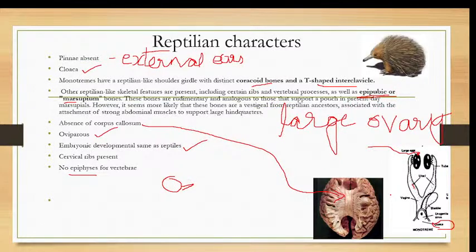Prototherians are the first subclass of class Mammalia. Their significance: they are called the egg-laying mammals. And their importance: they are considered to be the connecting link between the reptiles as well as the mammals, as they show the characters of both the reptiles as well as the mammals.